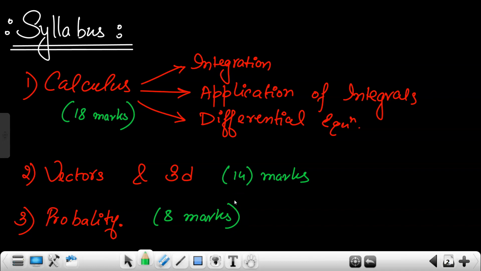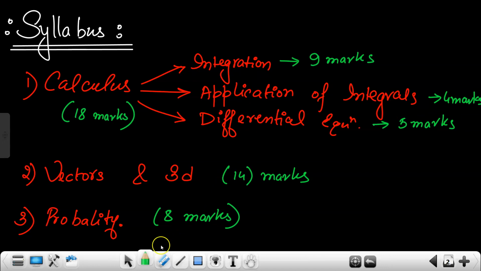Now, in the recent CBSE sample paper, as you know, you have gone through the sample paper. You have not? So this integration was about 9 marks, application of integrals was of 4 marks, and differential equation was of 5 marks.